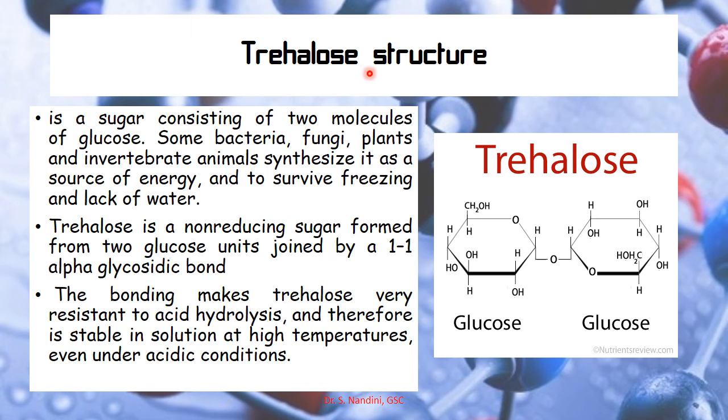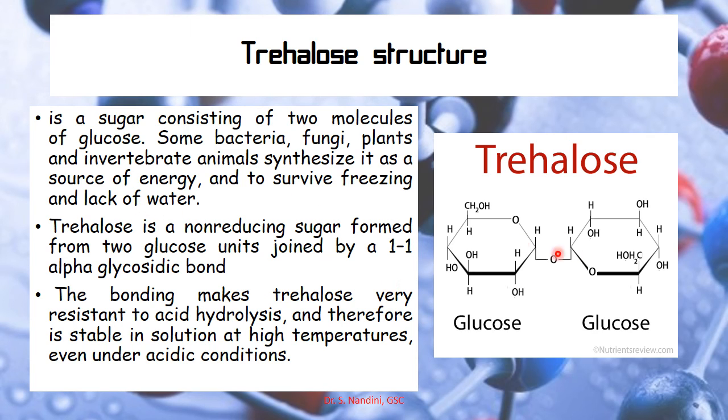trehalose structure and its importance. It is a disaccharide consisting of two units of glucose that are joined by a 1 alpha glycosidic bond. Some bacteria, fungi, plants and invertebrates synthesize trehalose as a source of energy and to survive freezing and lack of water.